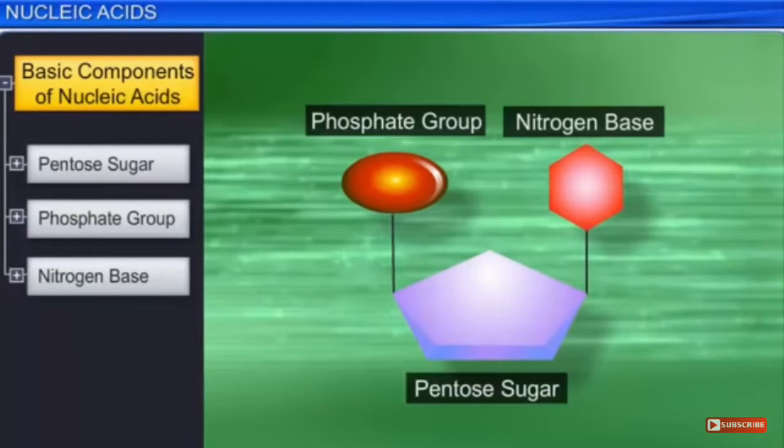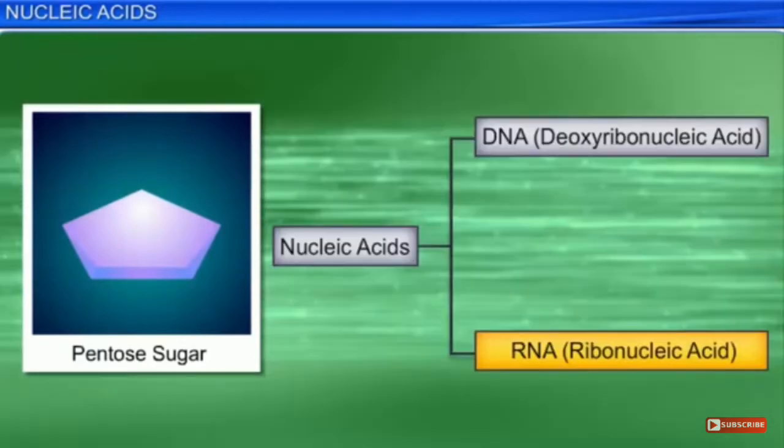These are the three main components present in nucleic acids. Depending on the pentose sugar, you can have a difference in nucleic acids, that is DNA and RNA. Deoxyribonucleic acid and ribonucleic acid, which we determine as DNA and RNA.